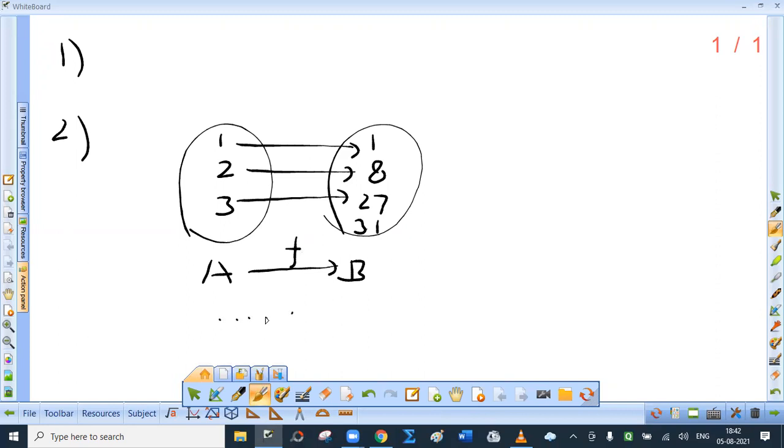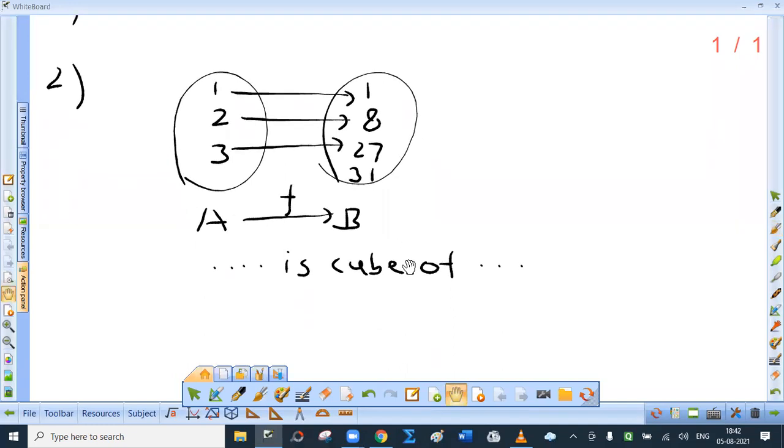It is cube of. For example, 1 is cube of 1, 8 is cube of 2, 27 is cube of 3. That's it. Okay. So this is the second method, the rule method.